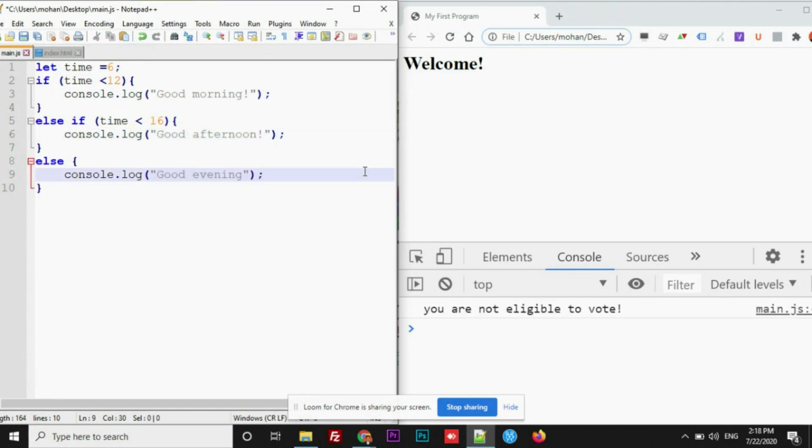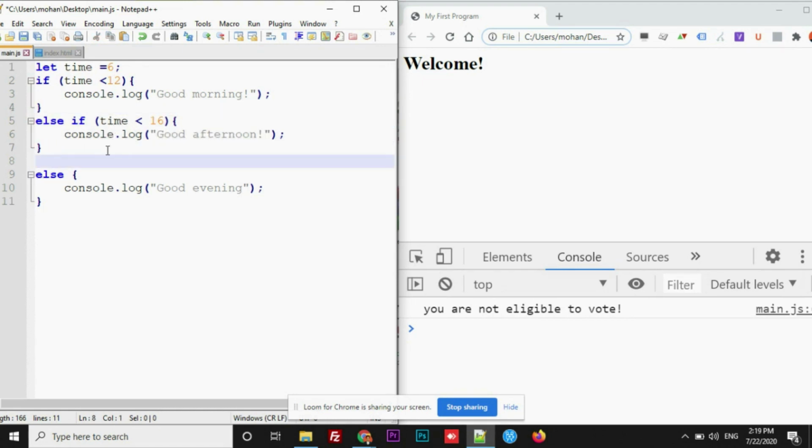Like this, in case you want to check more than one condition, that's where we can use else if. And however many conditions you want to check, you can check with multiple else ifs. Here I just used one else if. In case you want to check one more condition, you can repeat one more else if here. Like this, you can keep adding else ifs if you want. That's where this else if can be used.